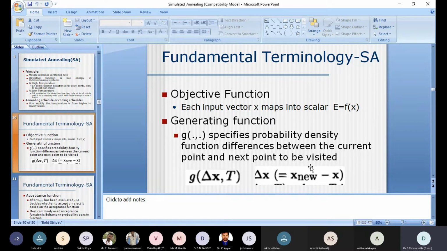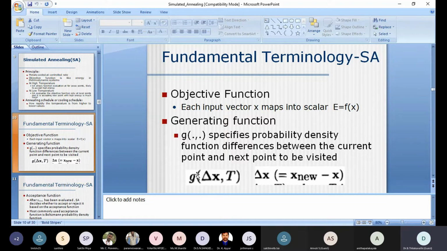So the next important function is the generating function, that is g of del x comma t, where t is nothing but a temperature, just a value. So it is a function based on the del x value. Generally this generating function is called a Boltzmann function.